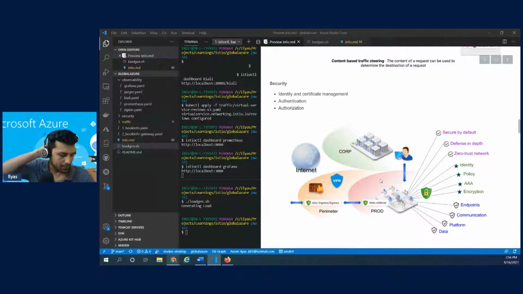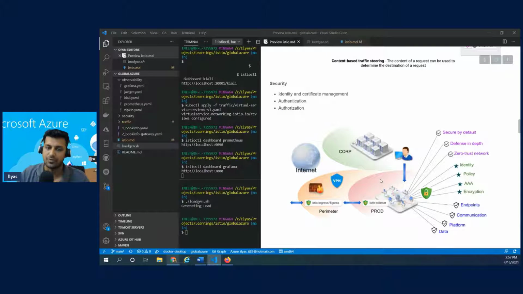So with respect to authentication, Istio supports mutual TLS authentication. Right. So what is mutual authentication? Using SSL certificates to validate both the requester or the server and the client, because each of the services within our cluster can be visualized as a server and client.